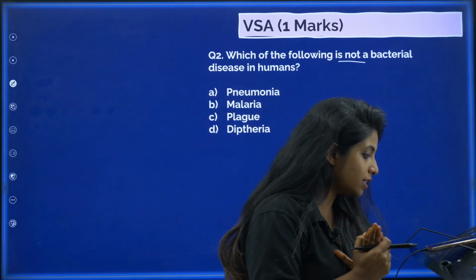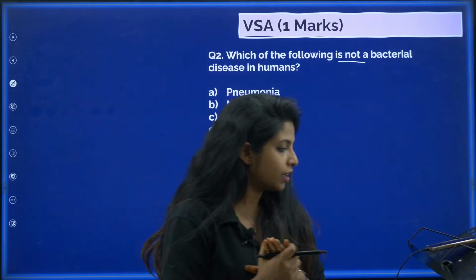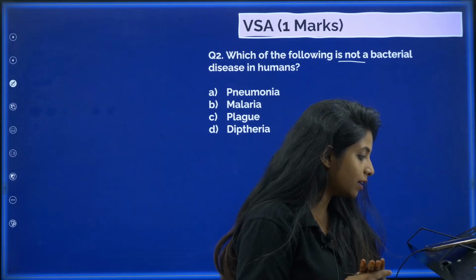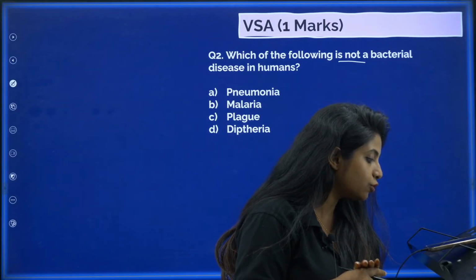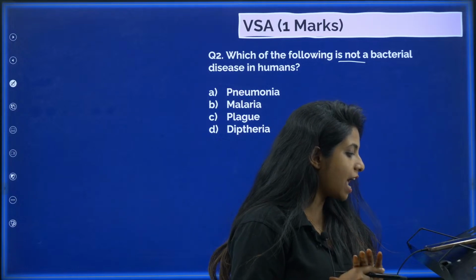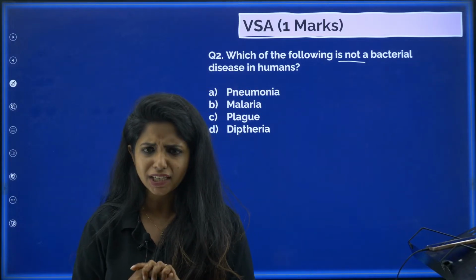So, which is not a bacterial disease? Jyotika said, Baba, it's 2. Okay, I hope you are saying 2. Yeah. So, Jyotika, Aman Shetty and Shagufta said it's 2B. Is it correct? Is B correct?